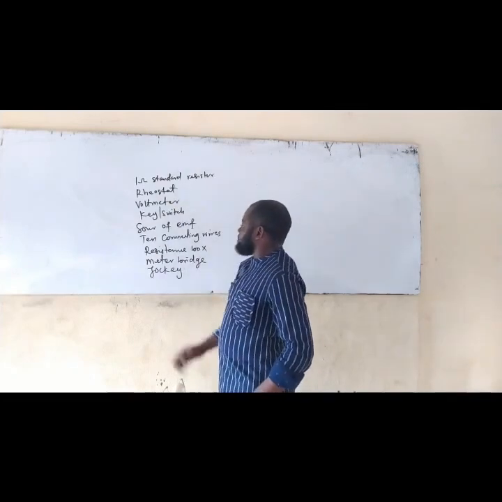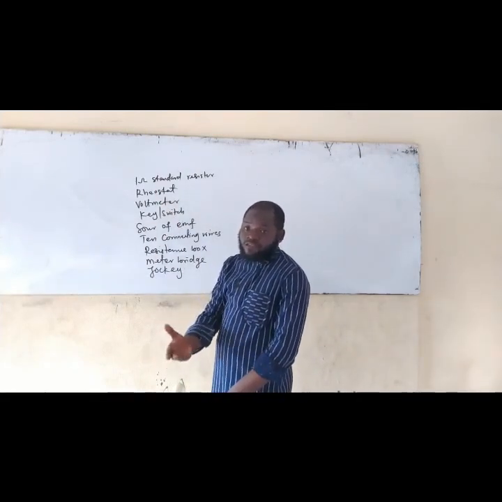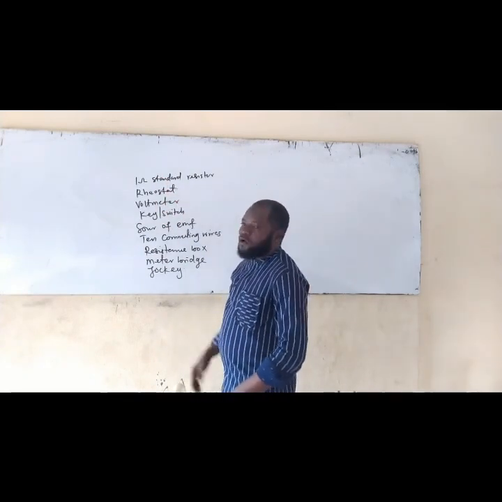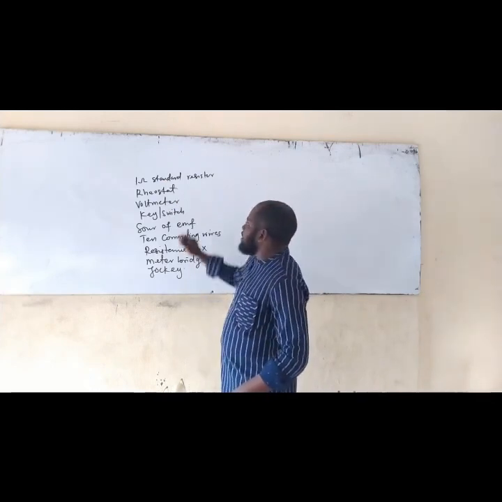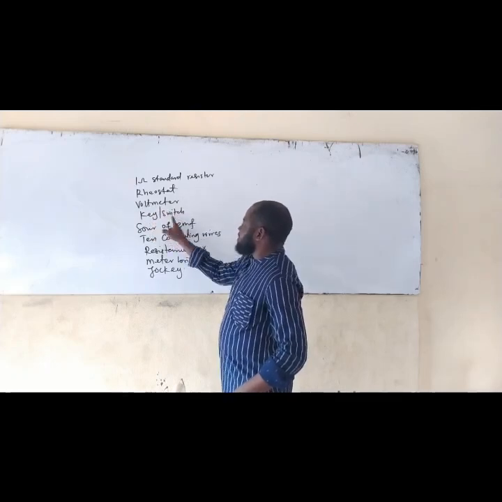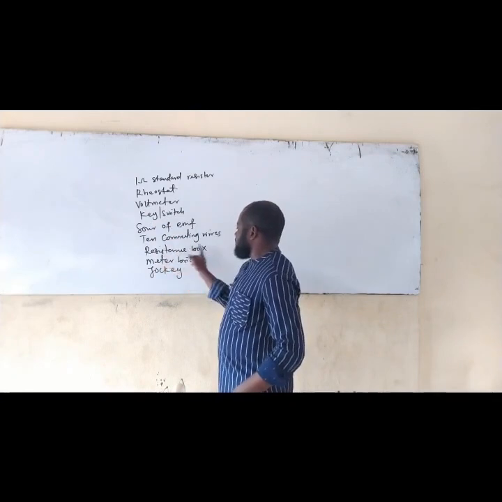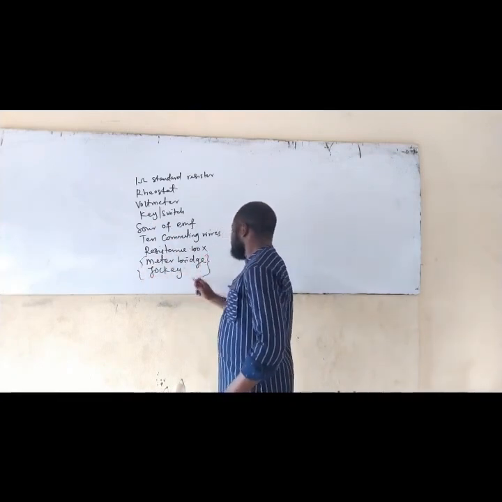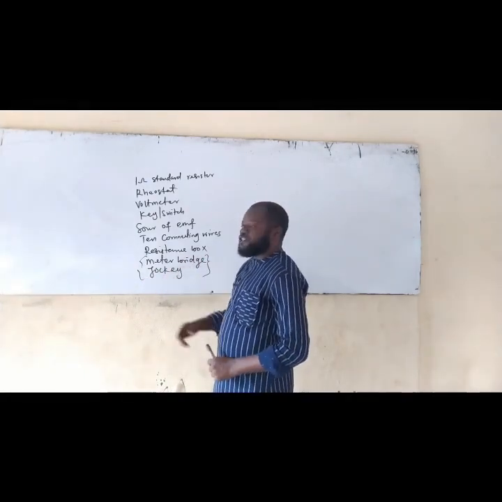Now, these are the things expected of every school. That is, to carry out this experiment number 3, we need all of the following. Now, what's the function of all this? Now, the first thing you want to know is that having resistance, rheostat, voltmeter, key, source of EMF, that is battery, connecting wires, resistance box, forget about these two first. Are you getting it now? Forget about meter bridge and jockey.